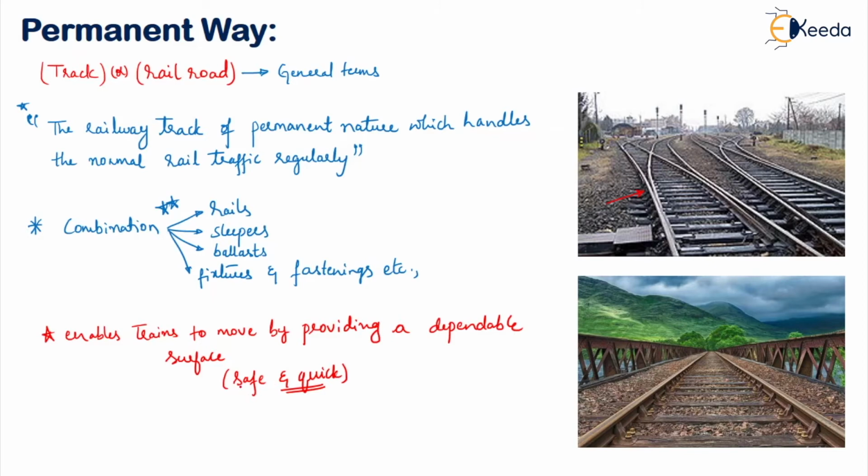Understood. Now we'll see what are the ideal requirements of a permanent way. Requirements means what? The permanent way should give us all those things. Only then we can call the permanent way an ideal one. So there are many points. We'll discuss one by one in brief.